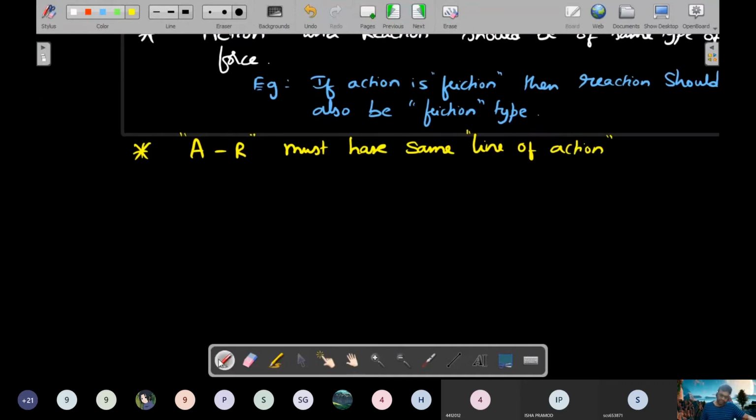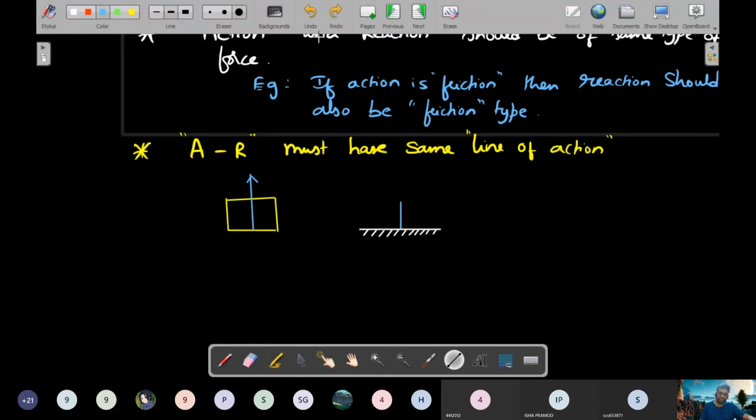So in the previous example, let's try to search for action and reaction very quickly. We had a free body diagram of a block, and let's draw a free body diagram of the floor also separately. So block and floor have been separated, and on the block you had a normal reaction like this. That is because the block has acted on the floor like this.